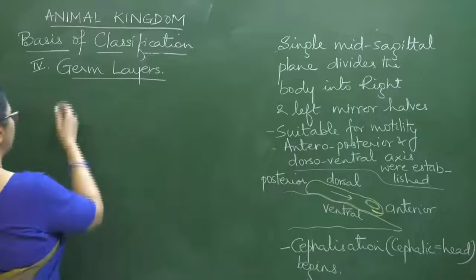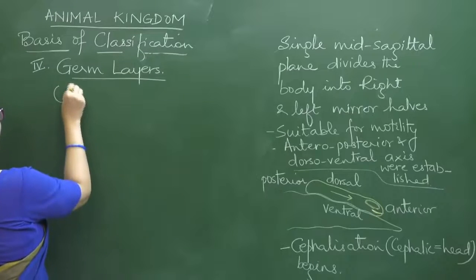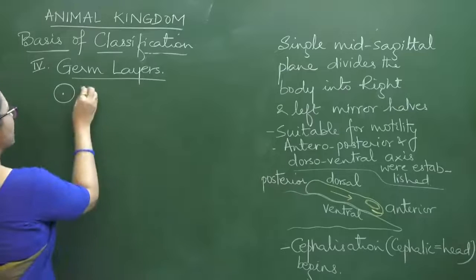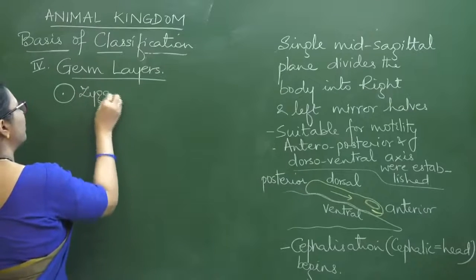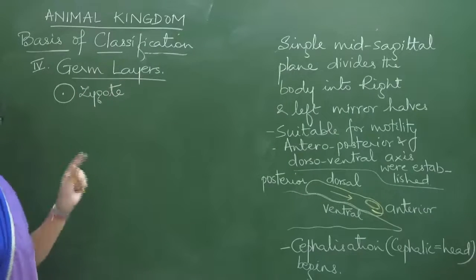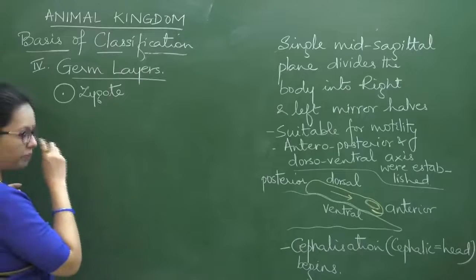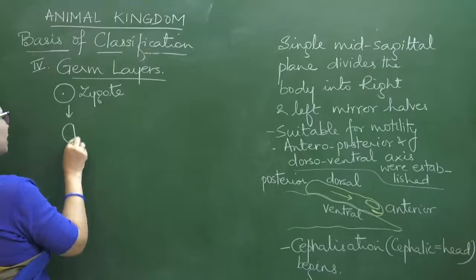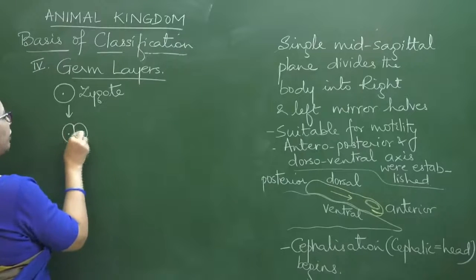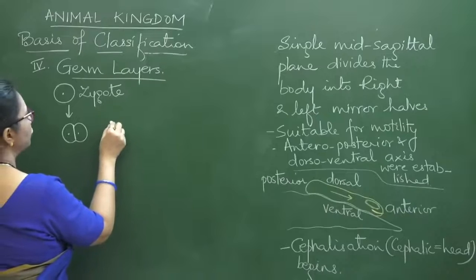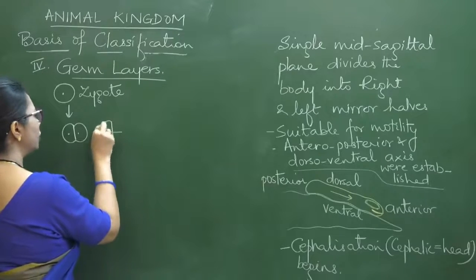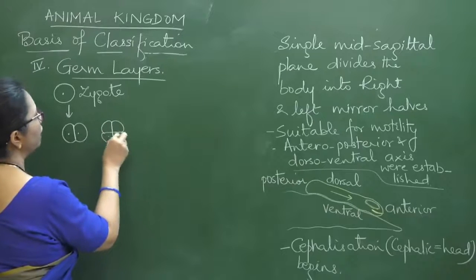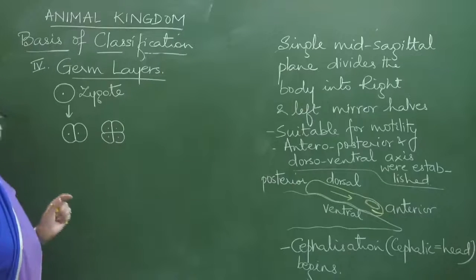initially, I'll start rather with a diagram so that it becomes easier. Every organism starts its life from a single cell, and that single cell is the zygote, right? Now this zygote starts with cleavage divisions, forming a 2-celled stage, a 4-celled stage, and so on. This you must have studied in the human reproduction chapter in 12th, whereby you study the human development.